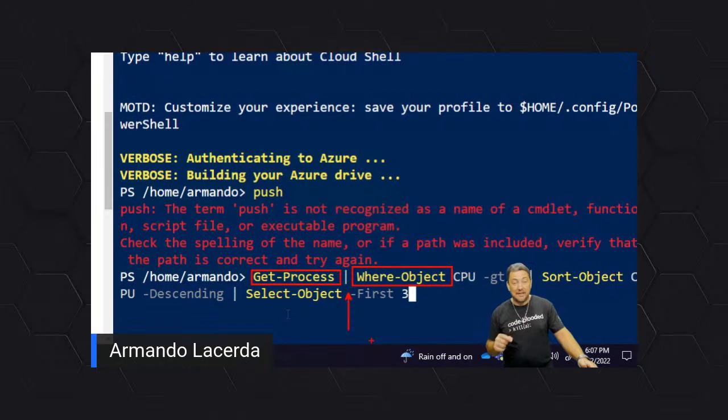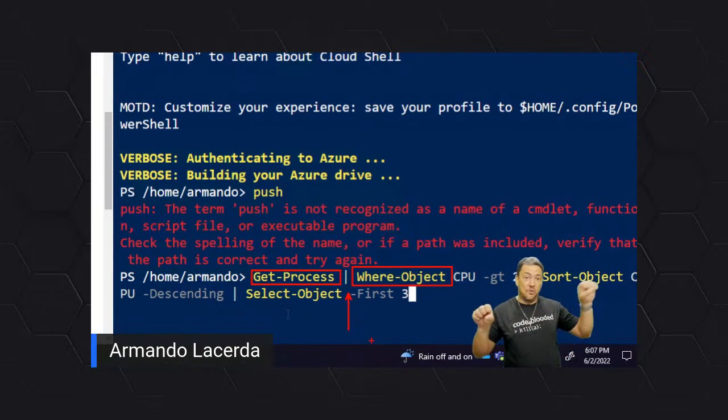And that vertical line, usually we call it the pipe because it connects one portion to another portion, right? One part of a command to the next part of the command. So in this case, the pipe is connecting the Get-Process result into the Where-Object command, which is the next one.